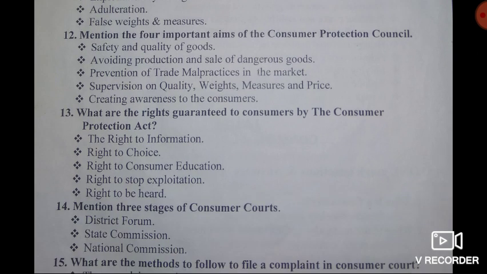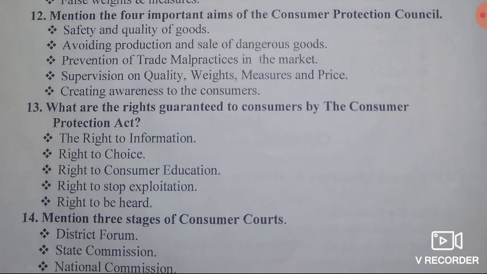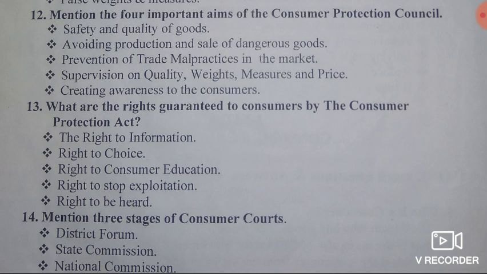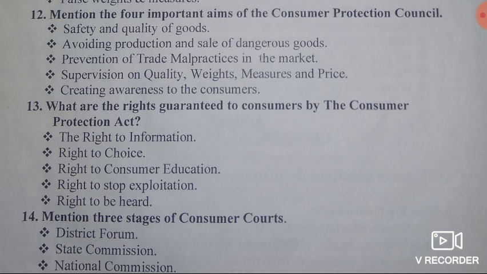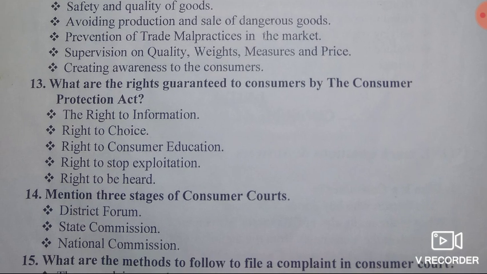The second question, mention the 4 important aims of the Consumer Protection Council. What are the 4 important aims of the Consumer Protection Council? The first one is safety and quality of goods. Second one is avoiding production and sales of dangerous goods. Third one is prevention of trade malpractices in the market. Fourth one is supervision of quality, weight, measures and price. Then last one is creating awareness among consumers. So this is about the aims of the Consumer Protection Council.